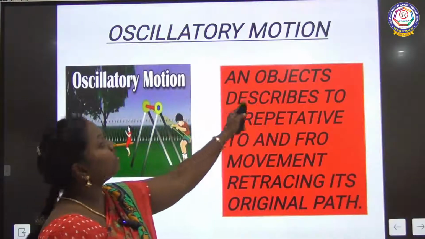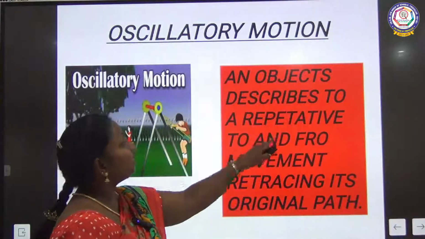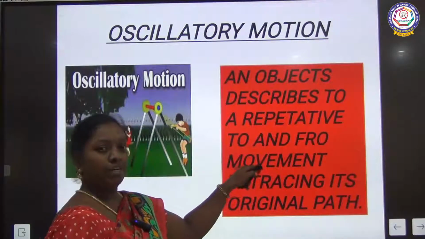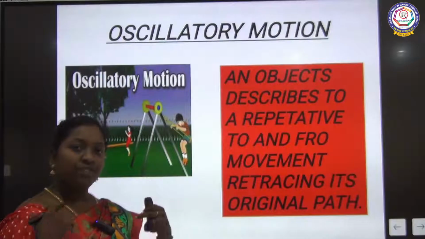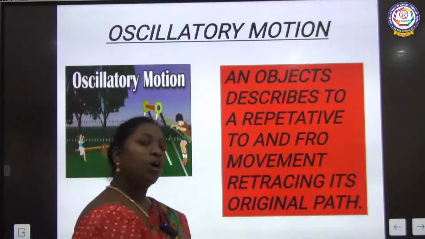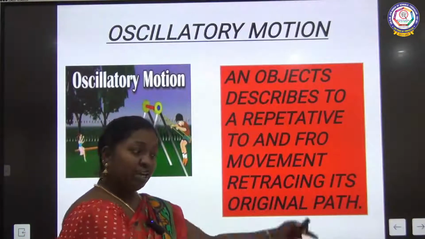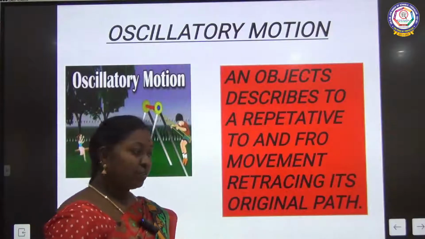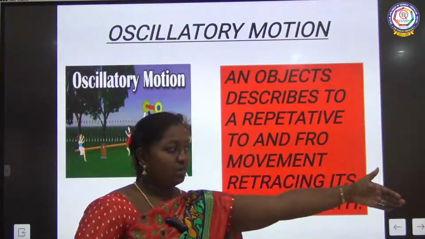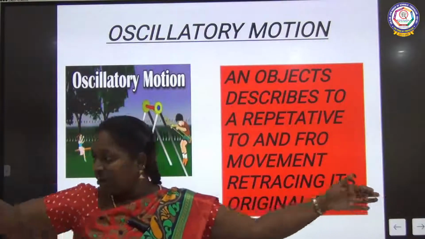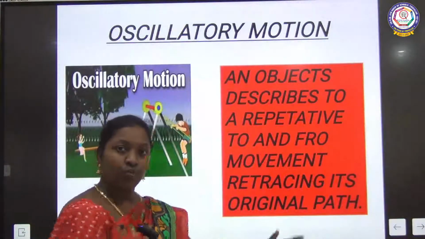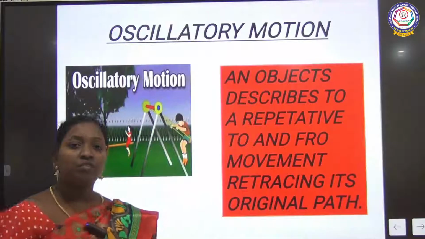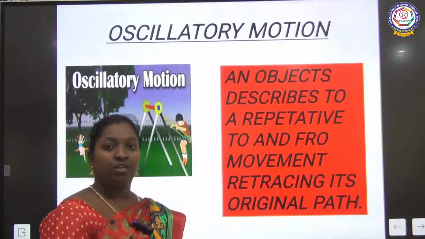An object describes a repetitive to and fro movement. Repetitive means not only once; until the force applied on the swing stops, it will keep on moving. It covers a distance, and if it covers a distance towards the left side, the same distance will be covered on the right side. So it covers equal distance moving front and back. This is called oscillatory motion.